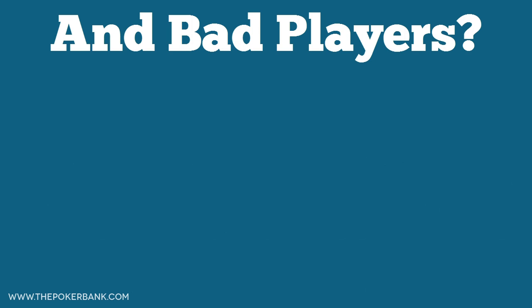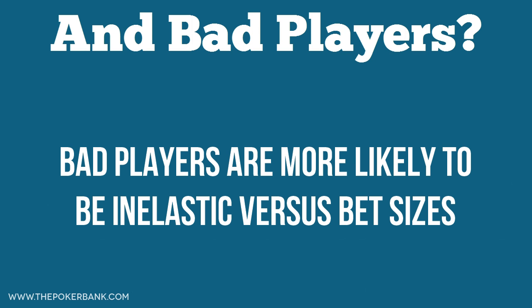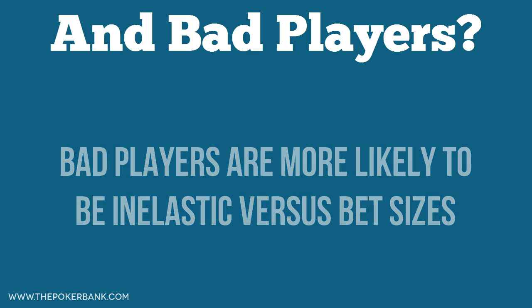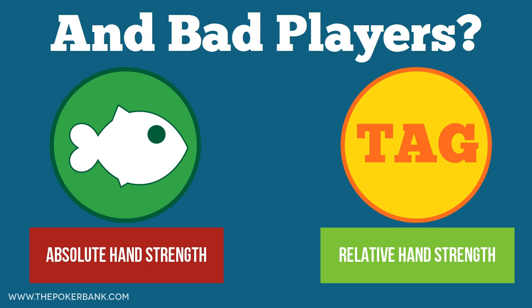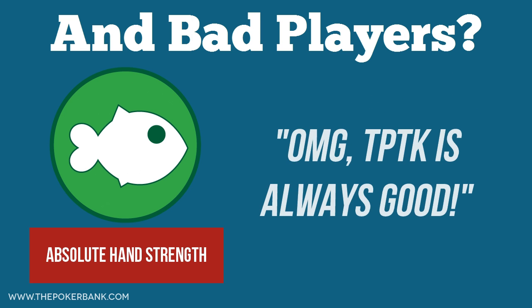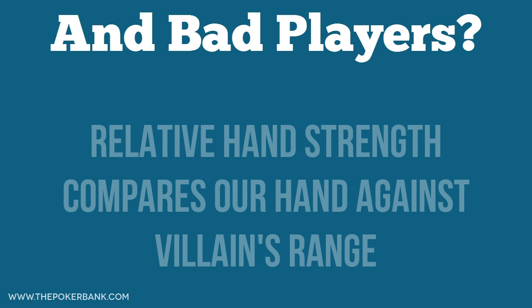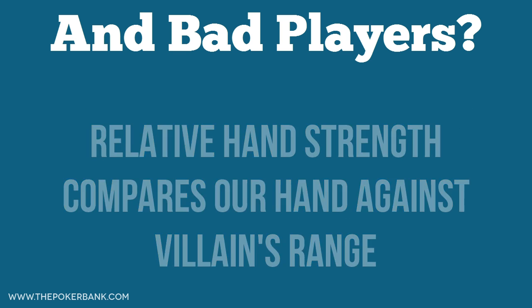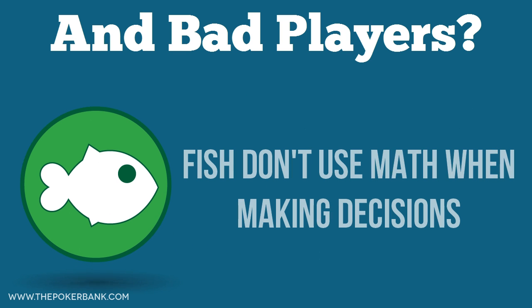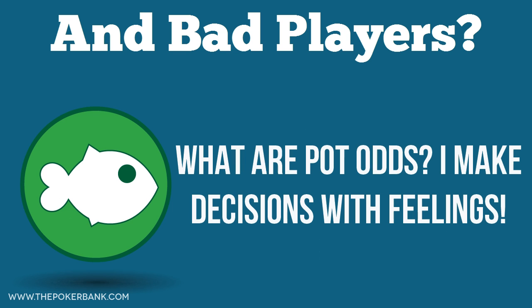What about a fishy opponent? A fish is more likely to be inelastic. They make decisions based upon absolute strength, rather than good players like ourselves who make decisions based upon relative strength. Absolute hand strength is like saying top pair top kicker is always good, and relative hand strength would say how strong is my top pair top kicker relative to my opponent's range. Fish also don't use math, whereas good players do. So a fish isn't going to look at pot odds when he faces different bet sizes.